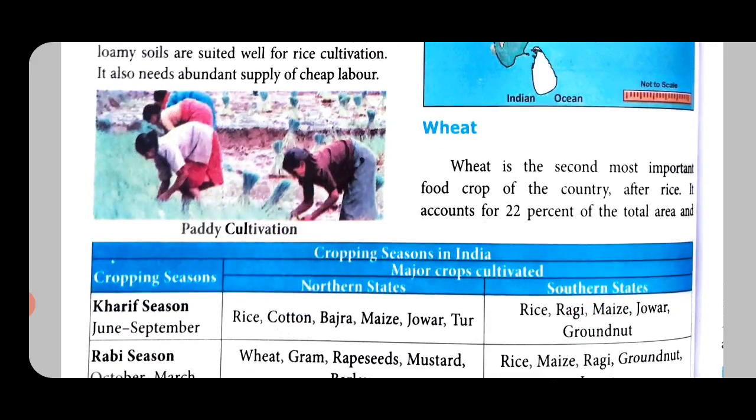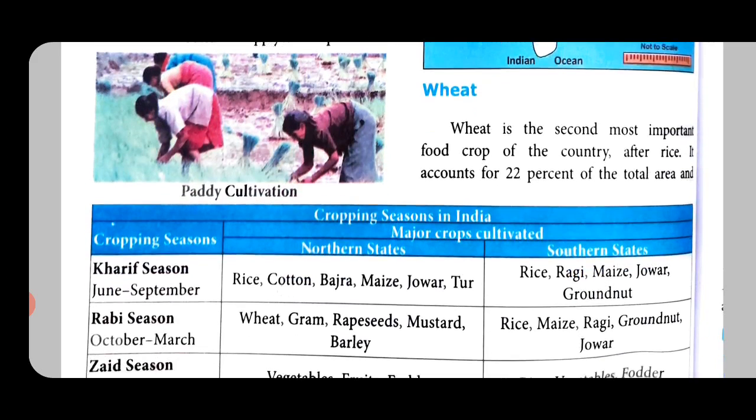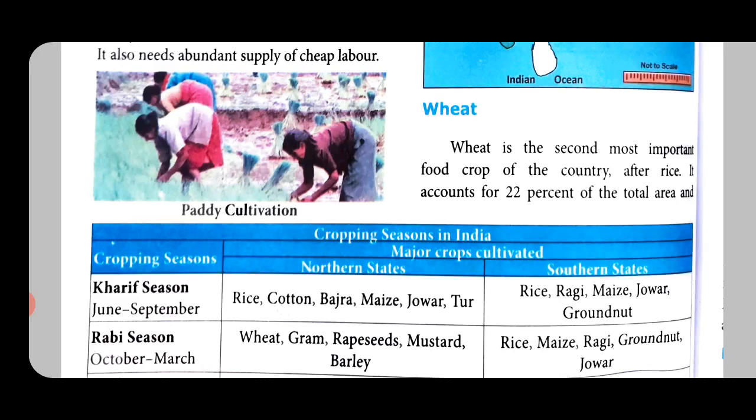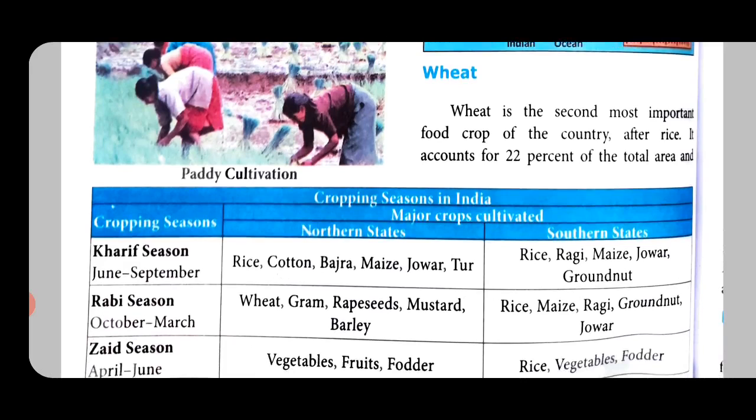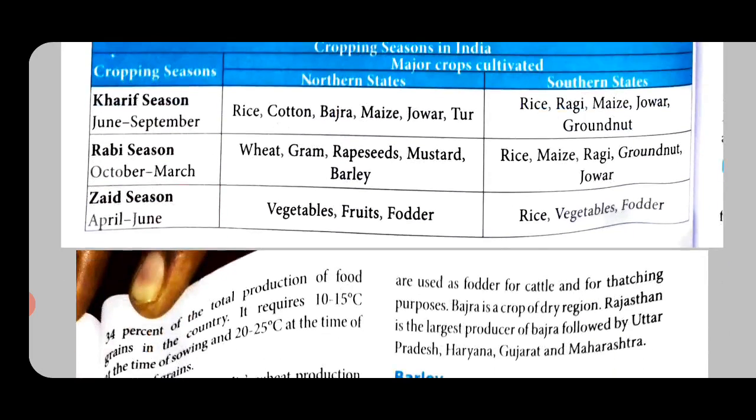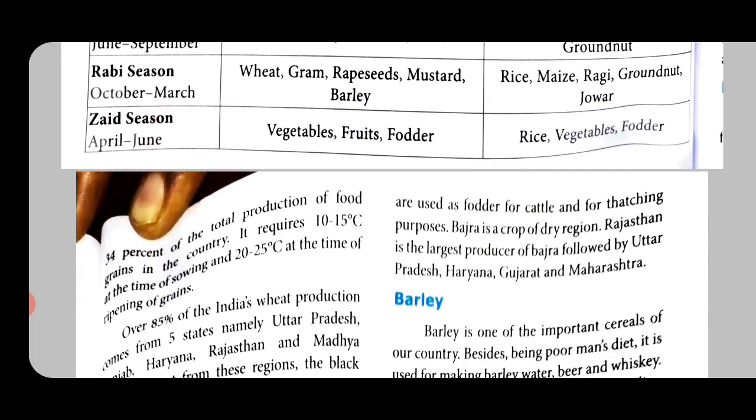Wheat is godume. Wheat is the second most important food crop of the country. All of us know that in our house we use mostly rice and then followed by wheat. It accounts for 22% of the total area and 34% of the total production of food grains in the country.